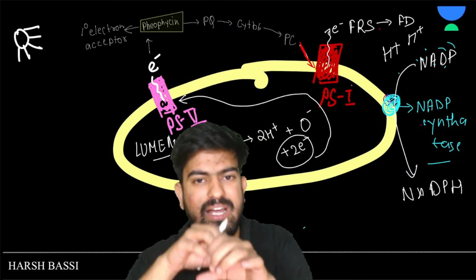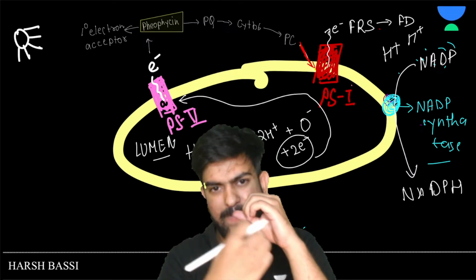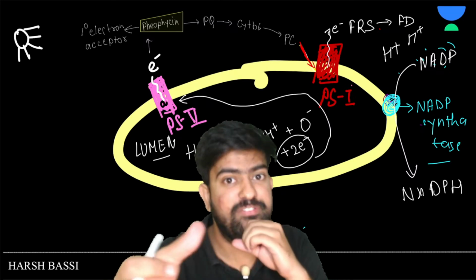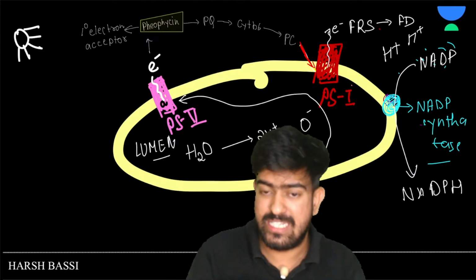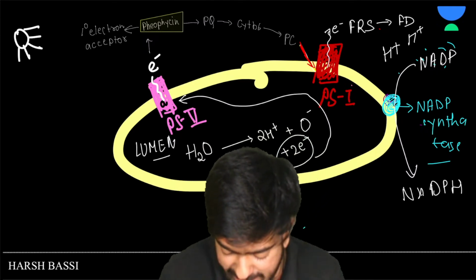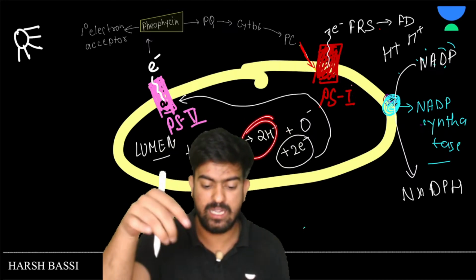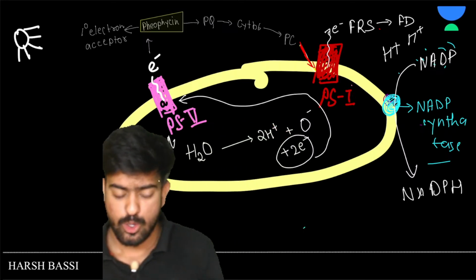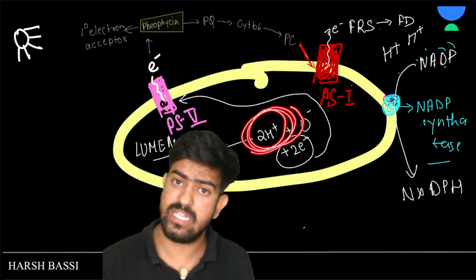Obviously, inside the balloon the air pressure is very high, and when you pick a pin and pinch it, the air will move very fast, okay? So in a similar manner, what we are trying to do is accumulate as many hydrogen ions as possible in this particular lumen, okay?